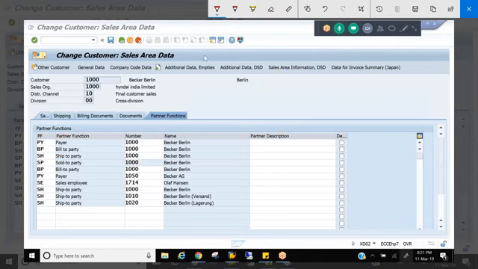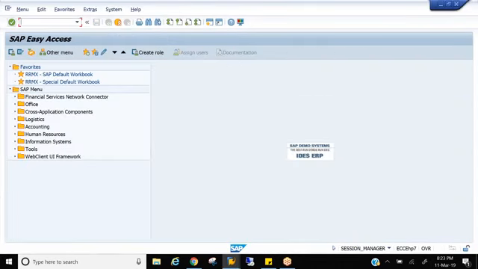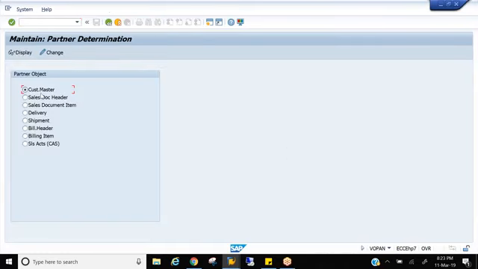So how do we configure this partner determination procedure concept? With a transaction code called VOPAN. VOPAN is the transaction. So let us go to the transaction VOPAN. You can also go through the menu path in Sales and Distribution, but let's go through VOPAN. And partner functions can be maintained either at the customer master level or the sales document level.